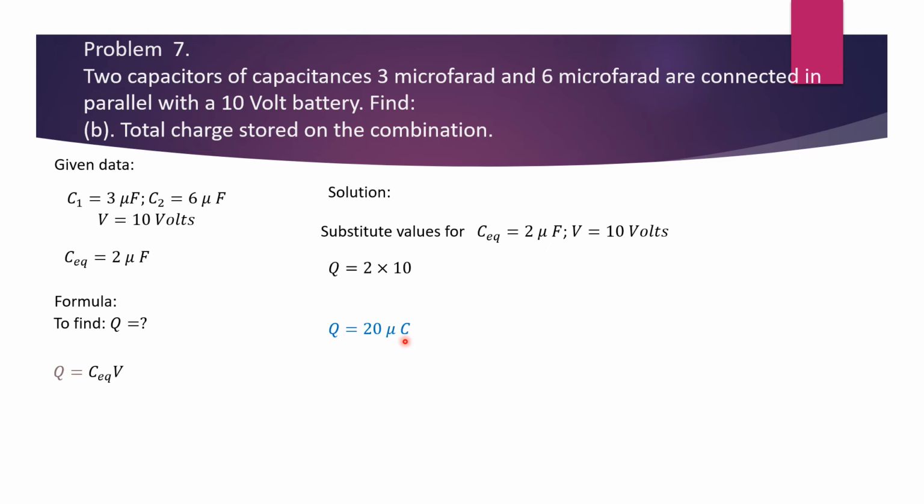Remember, in series, the total charge in all the capacitors is same as supplied by the battery, since there is only one path from where the charges can flow. So total charge in series combination is always same.